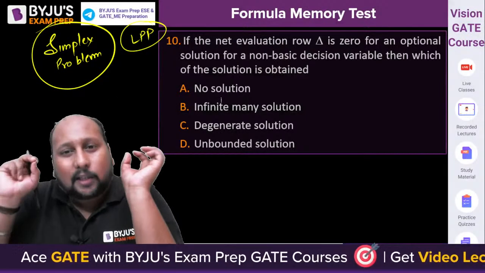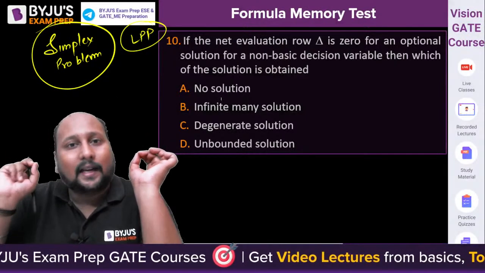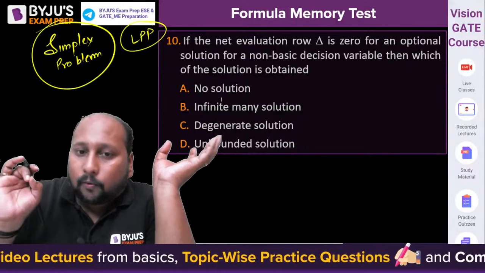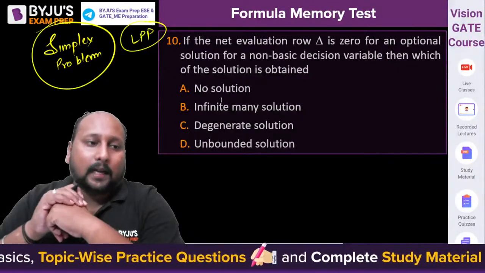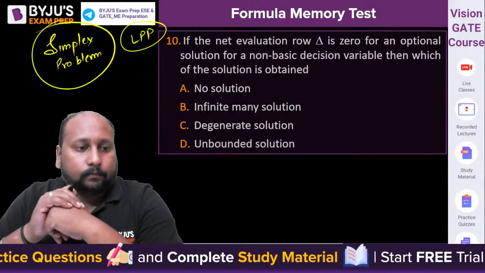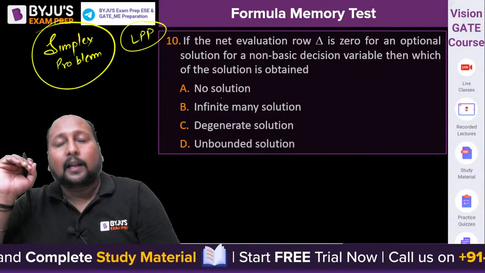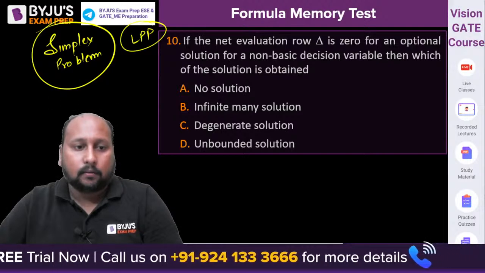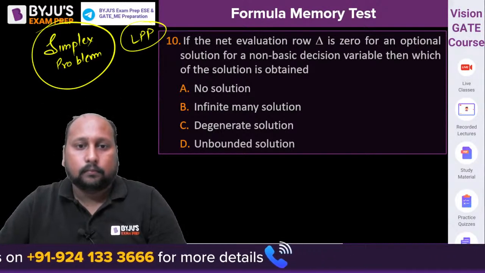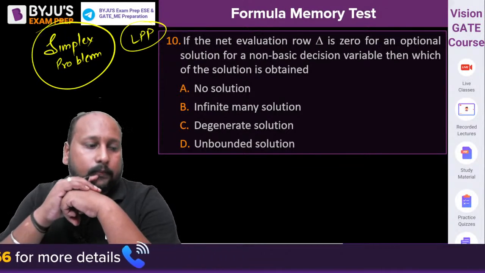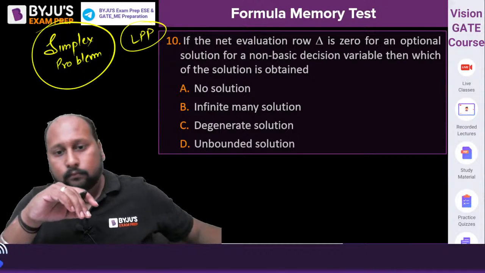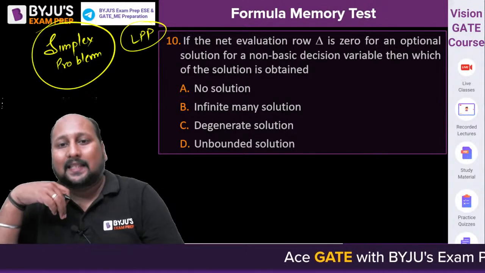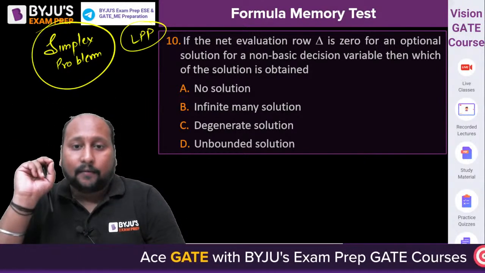It is saying that if we have an optimal solution in which the delta value, that is the net evaluation row, for a non-basic decision variable is having a 0 value, then what is the meaning of that particular statement? The net evaluation row for a non-basic decision variable is having a 0 value.